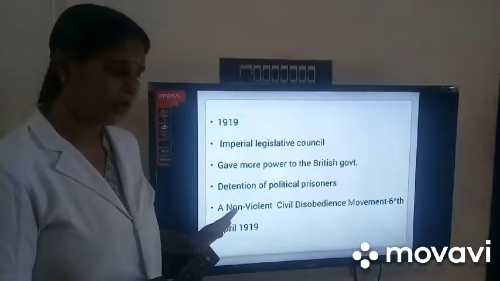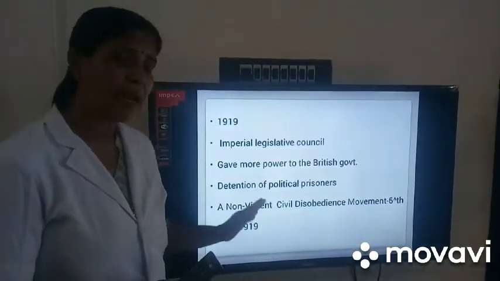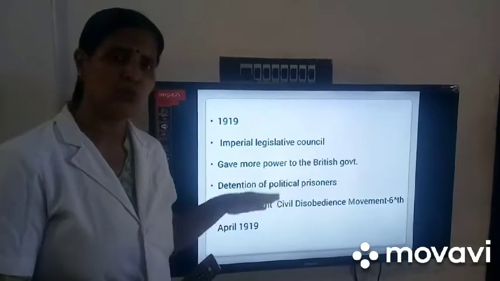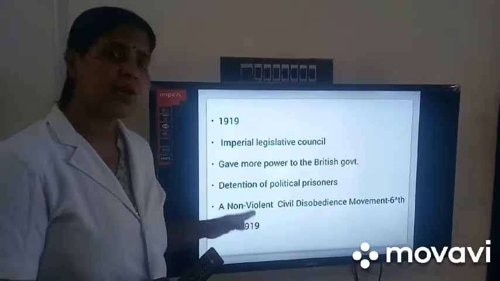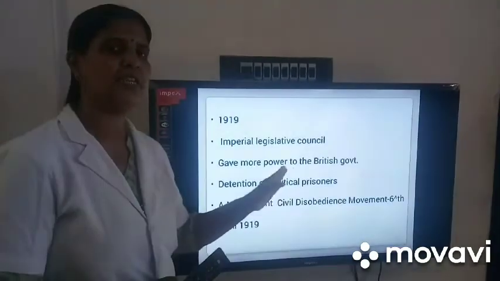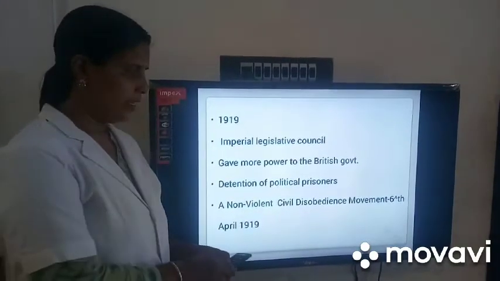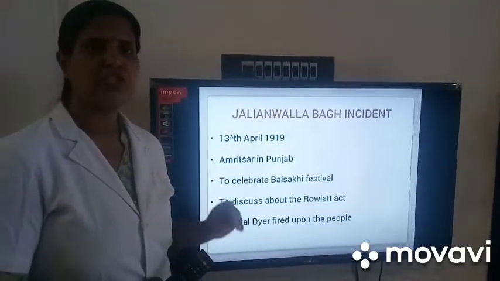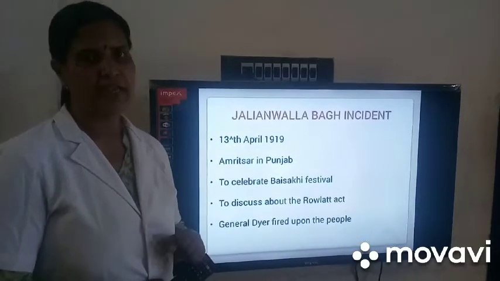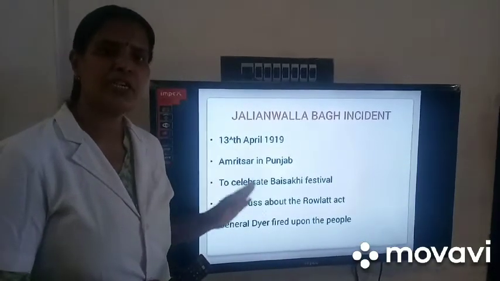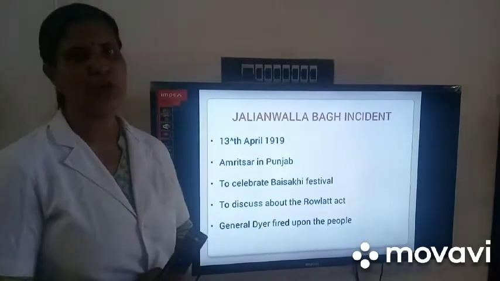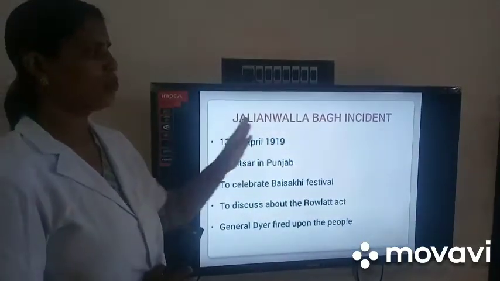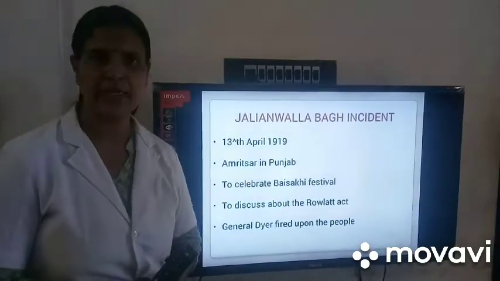So Gandhiji organized a non-violent civil disobedience movement with a hartal on 6th April 1919. Then the people organized strikes against the Rowlatt Act. In this situation, the British government imposed martial law. Next, we can discuss what the Jallianwala Bagh incident is.